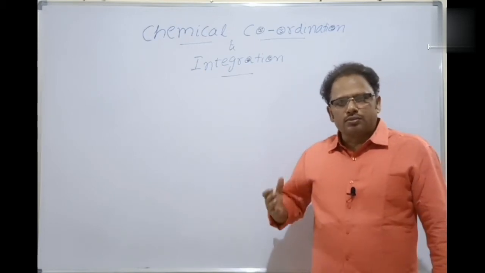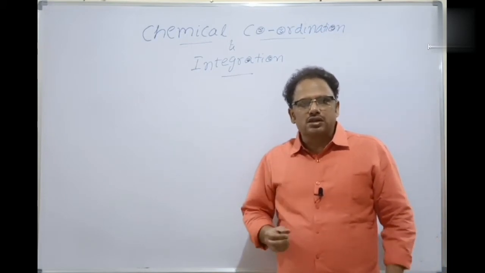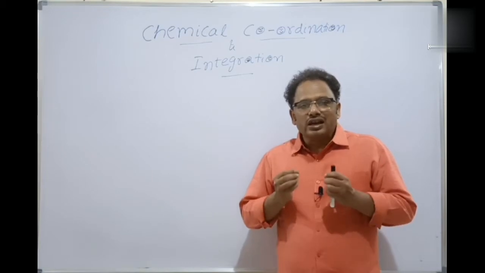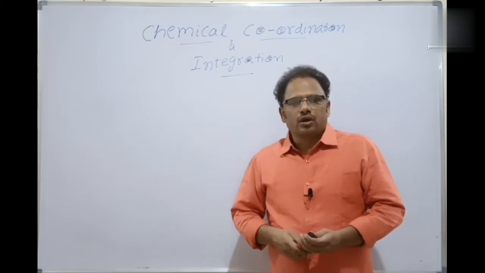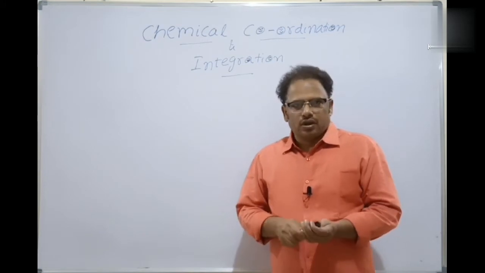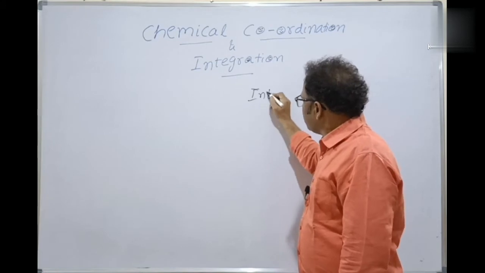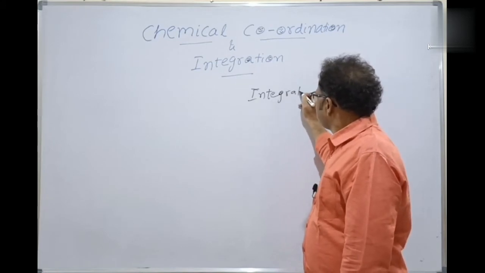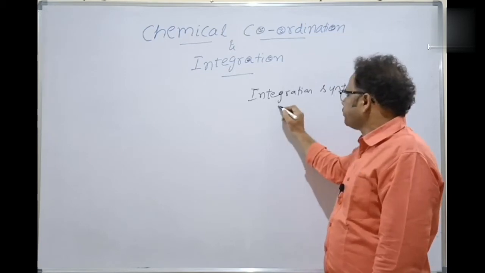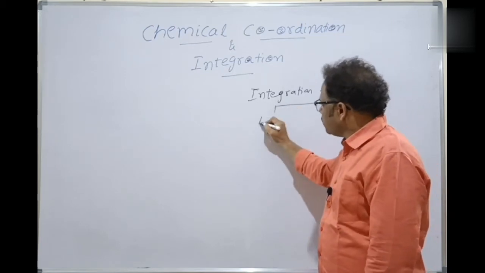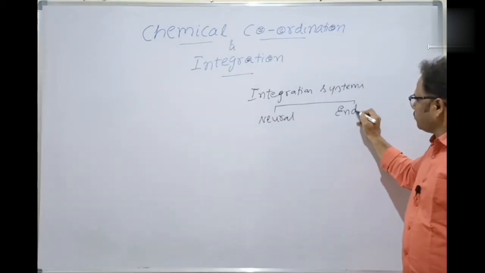So metabolism is possible by homeostasis, and homeostasis is possible because of the integration system in the human body or animal body. What is this integration system? There are mainly two types of integration systems in the human body. One is called the neural system and the other is called the endocrine system.